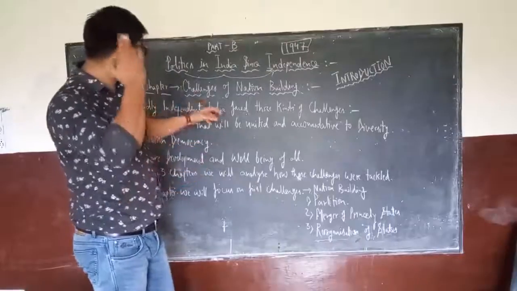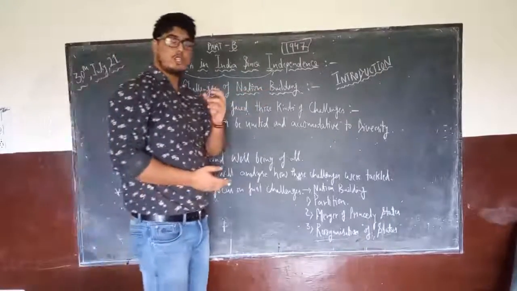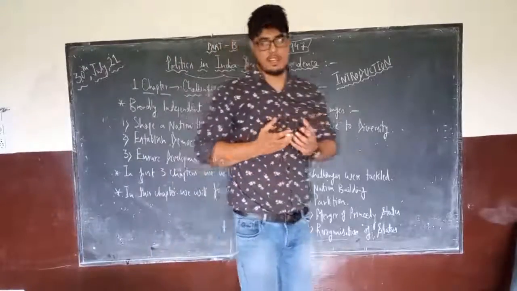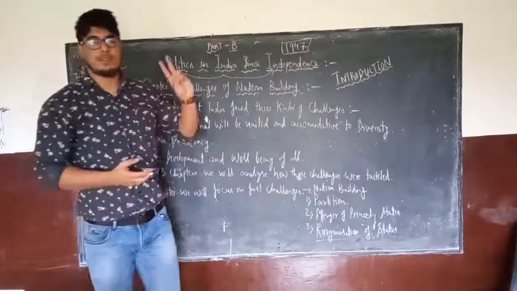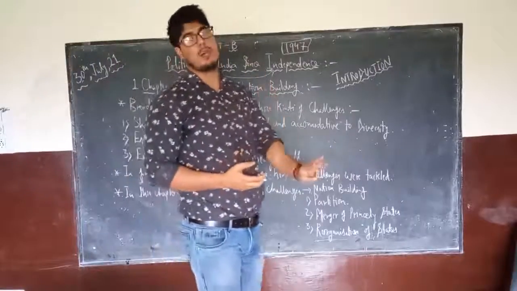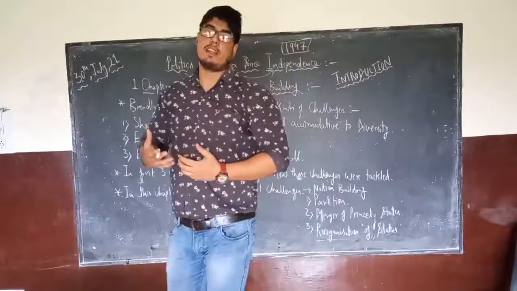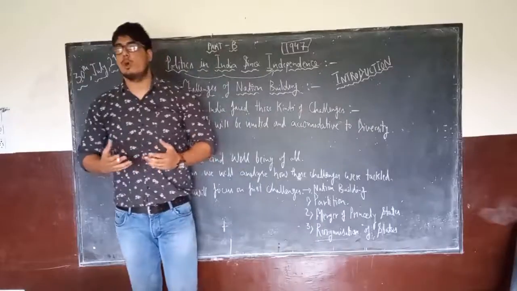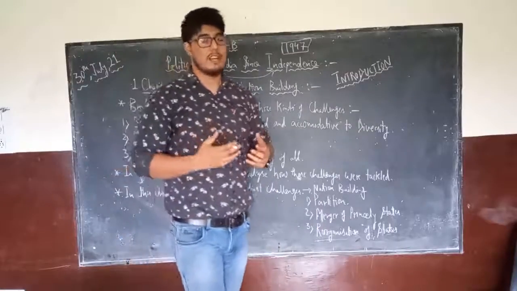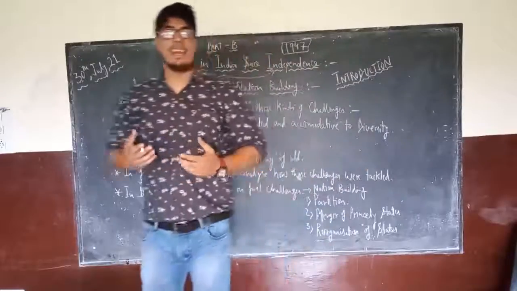So we talked about the various challenges of nation building, because we knew the most important thing which we lacked as a colony of the Britishers. We were not given opportunities, we were not given freedom, we were not treated equally, we were being discriminated against, and we did not have any rights to show our representation in the governance of the Britishers. All these things we had been lacking, and everyone had huge demands, desires and aspirations from an independent India.